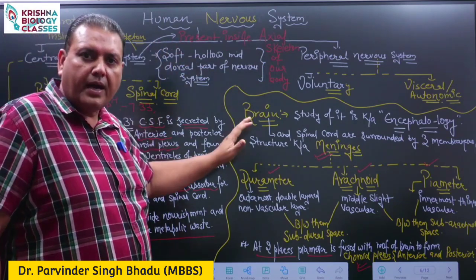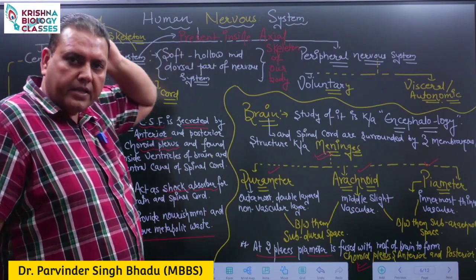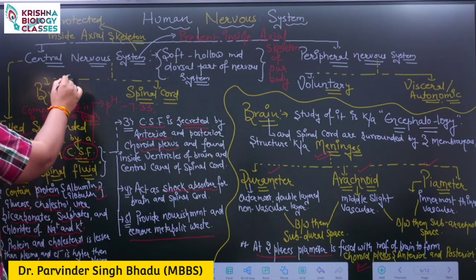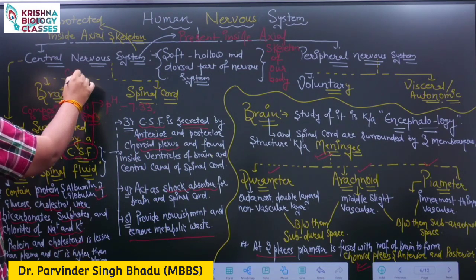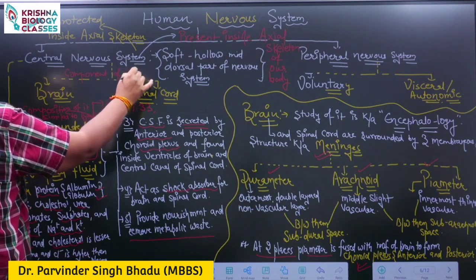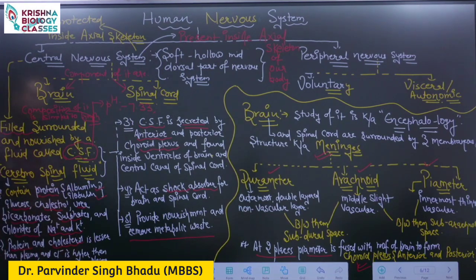It is a soft part, hollow from the inner side, and present towards the dorsal part of the body. The important components of it are brain and spinal cord.